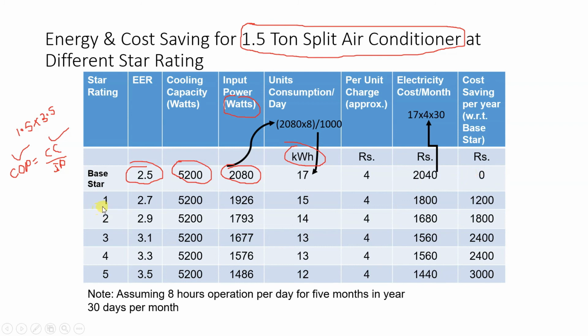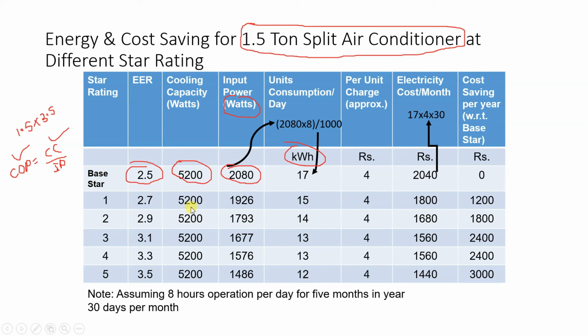Now we'll take an example, star 1. The star rating is 1. In that case, we are considering EER as 2.7. Again, these values you have to get from the PDF file, which you will find on the BEE website. The cooling capacity will remain the same because it is a 1.5 ton split AC. So 1.5 multiplied by 3500 will give you the cooling capacity in watts.